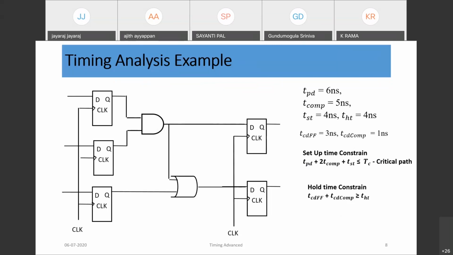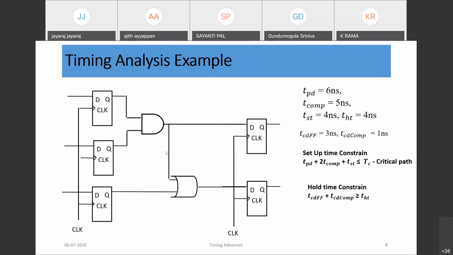Here the path which takes the maximum time is called the critical path. When we design an IC or complex digital logic, millions of gates and many millions of paths would be there in the design.